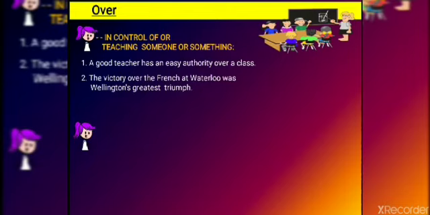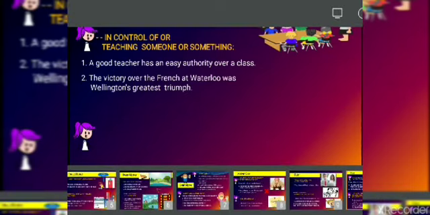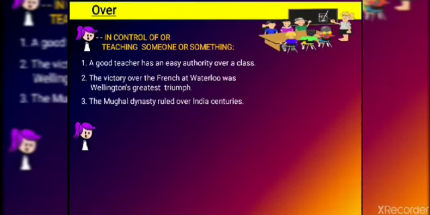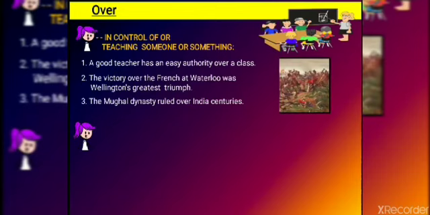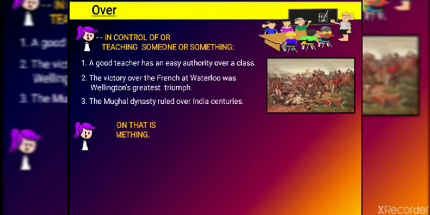Next, the victory over the French at Waterloo was Wellington's greatest triumph. When you want to indicate that someone has got a victory in a war or something else, what preposition will we use? We will use over. Next sentence. The Mughal dynasty, you would have read about the Mughal dynasty in your history books, ruled over India for centuries. With ruled we will always use over when we want to indicate that they were ruling over us. So what preposition are we going to use? We are going to use over. This is the picture, you can see it over here.